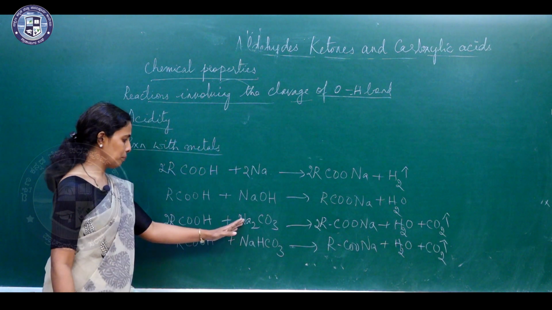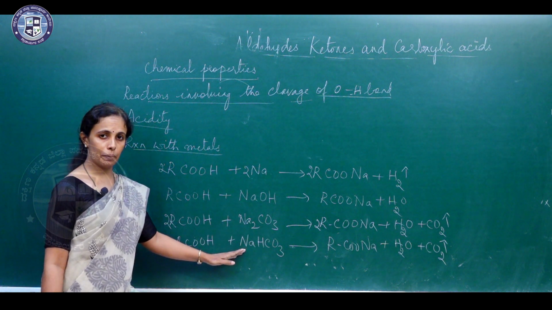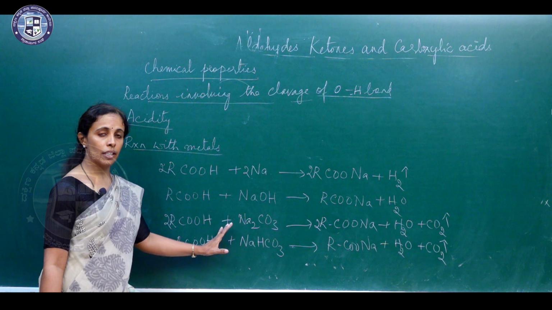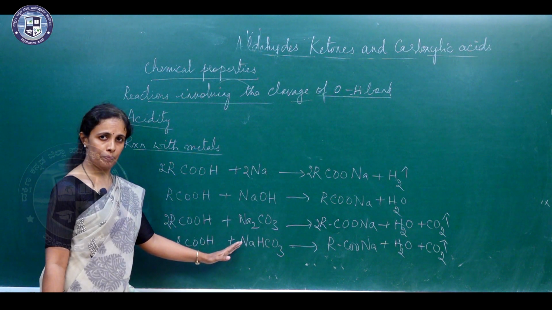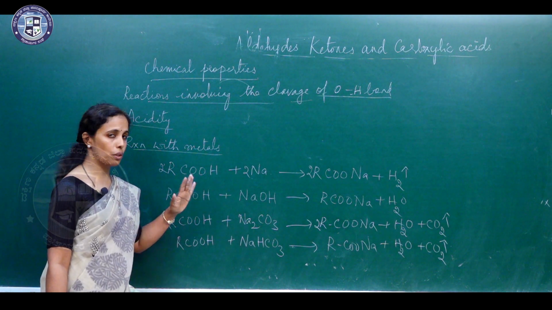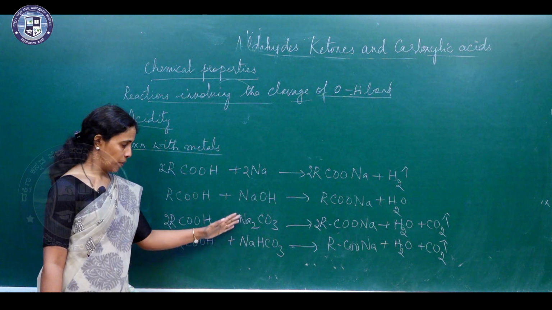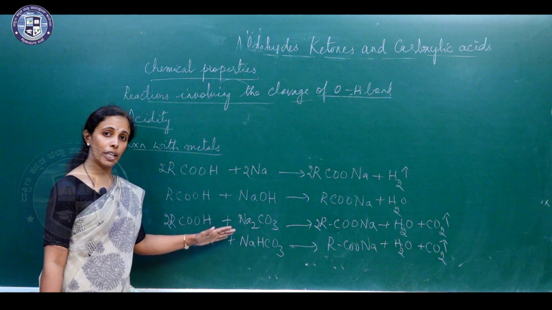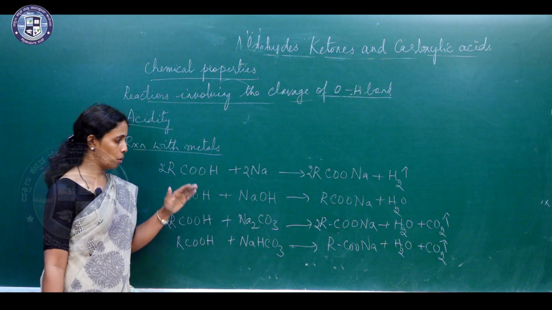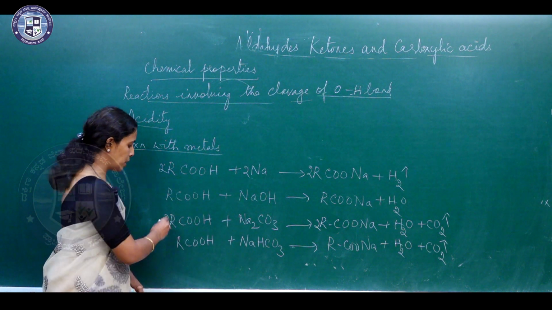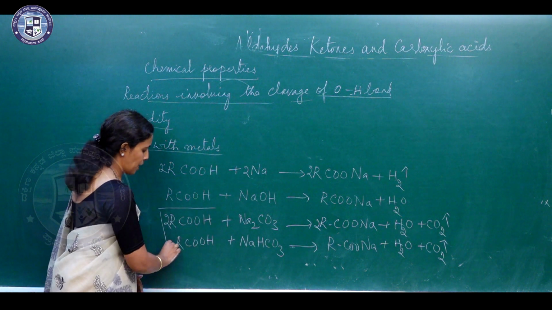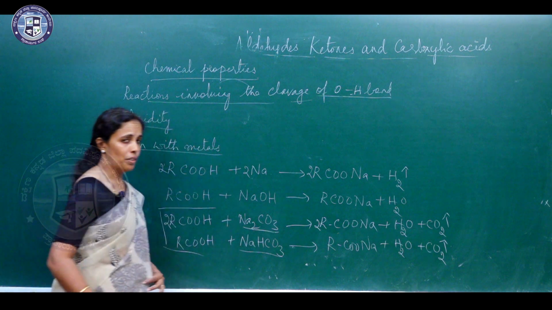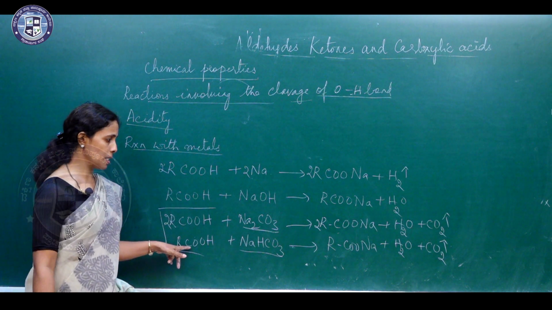So, here sodium carbonate as well as sodium bicarbonate, they are weak bases. So, only carboxylic acids can react with weak bases, whereas alcohols and phenols do not react with these compounds. That is why you can say carboxylic acids are more acidic when compared to alcohols and phenols. So, these two reactions can also be used as a test for carboxylic acids.